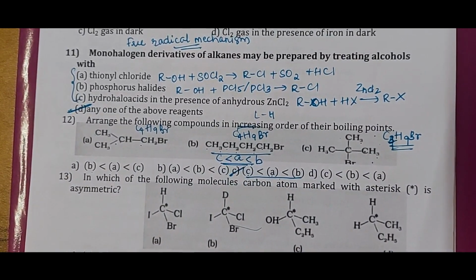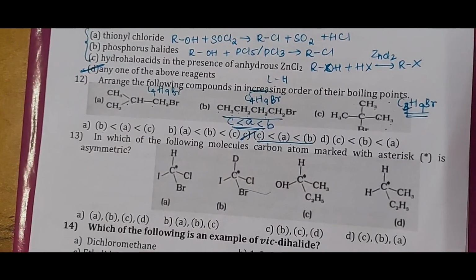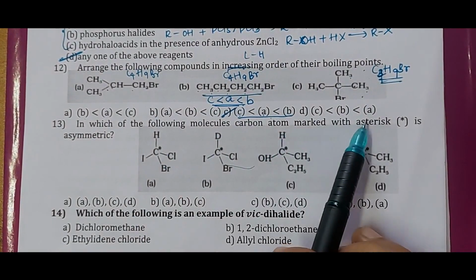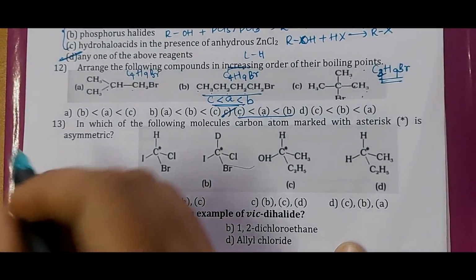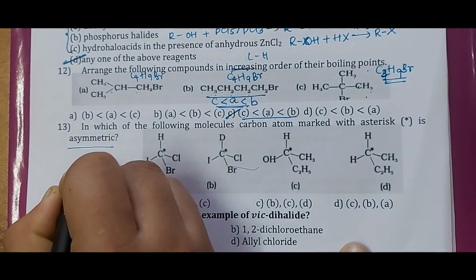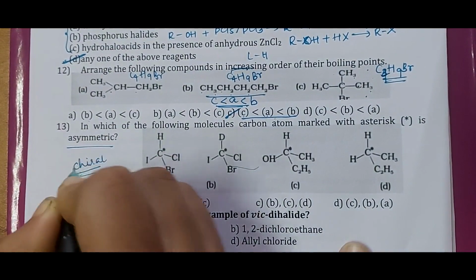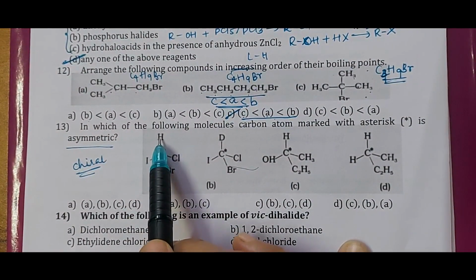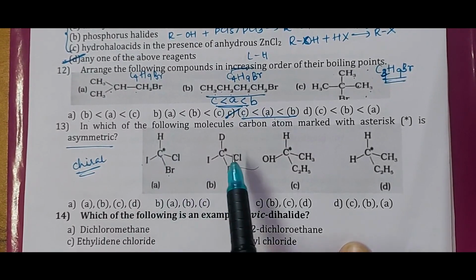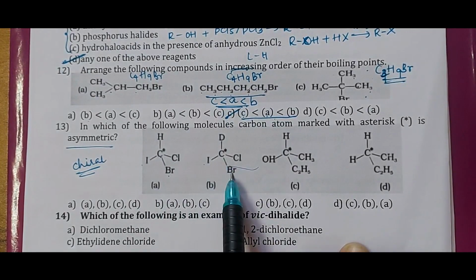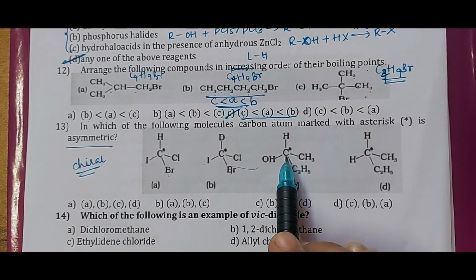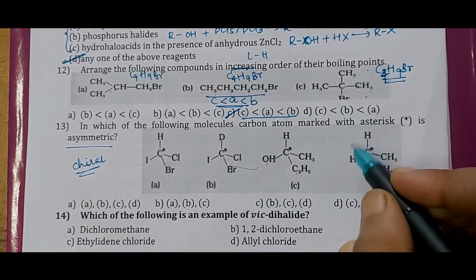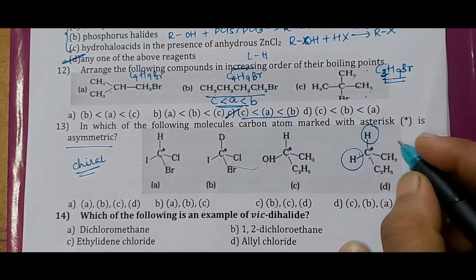Next we'll go with question number 13. In which of the following molecules is the carbon atom marked with an asterisk asymmetric? Asymmetric means chiral carbon, that is a carbon bonded to 4 different atoms or groups of atoms. We call it a chiral carbon. Here, it is bonded to 4 different atoms. Here also B is bonded to 4 different atoms. C is also bonded to 4 different groups of atoms, and D has 2 H. The 2 H are similar, so it's not a chiral carbon.